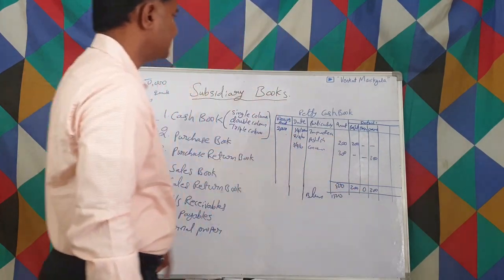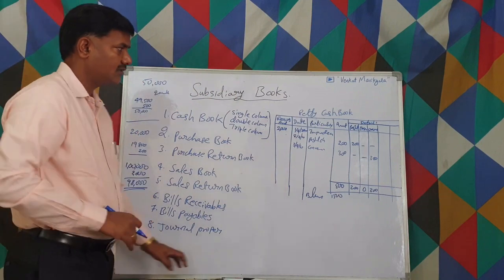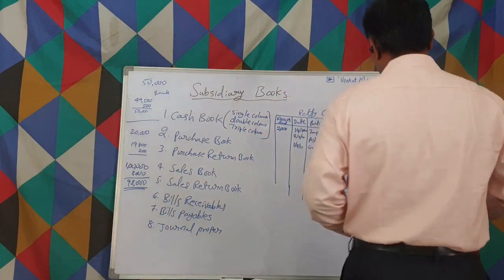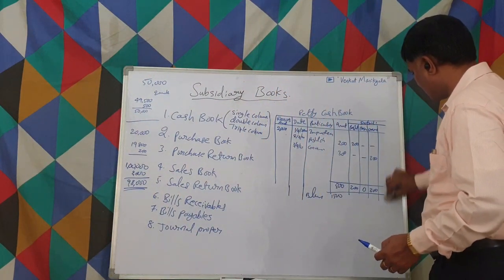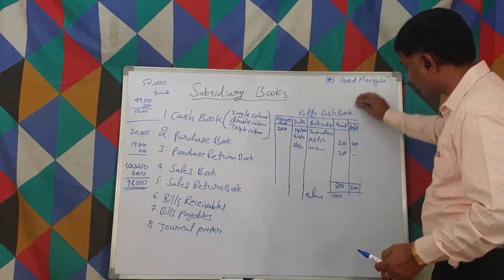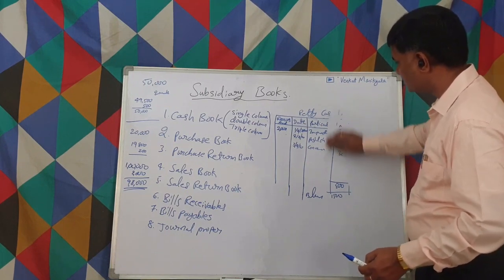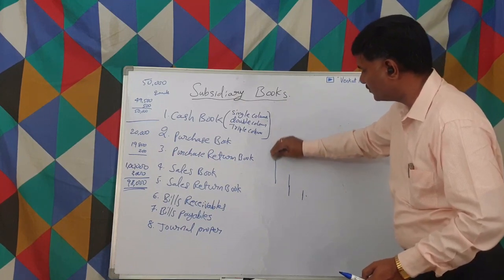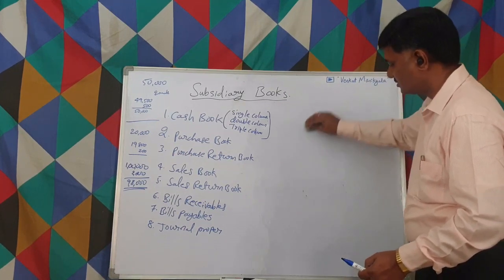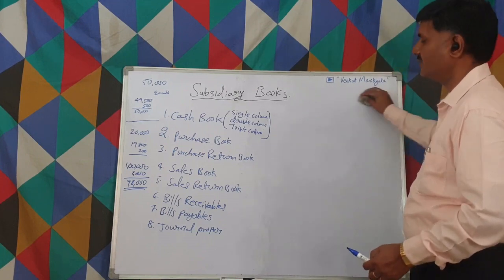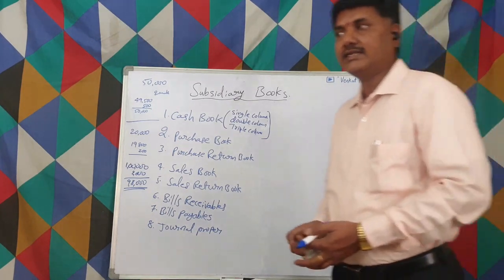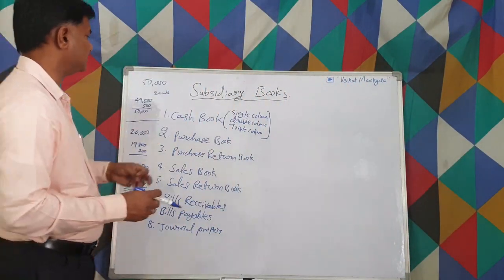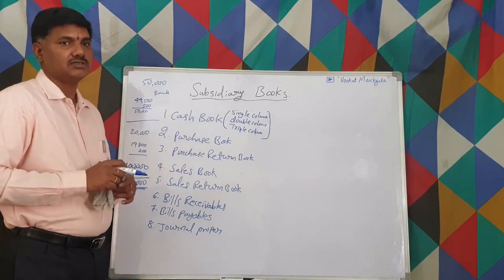For this purpose we maintain the petty cash book. This is the purpose of the petty cash book. So till now, how many books have we learned? We learned 4 varieties of cash book: single column cash book, double column cash book, triple column cash book, and petty cash book.